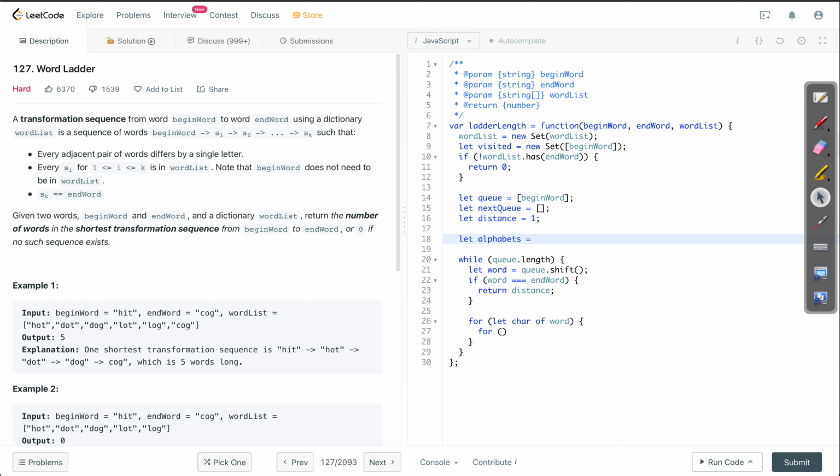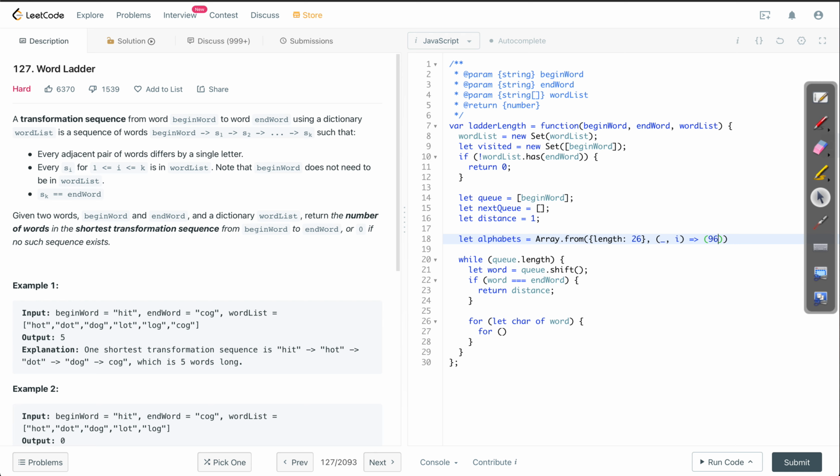And for creating this array, I could use this format. So Array.from, and here I can define my length, that is going to be 26, and then generate an array.